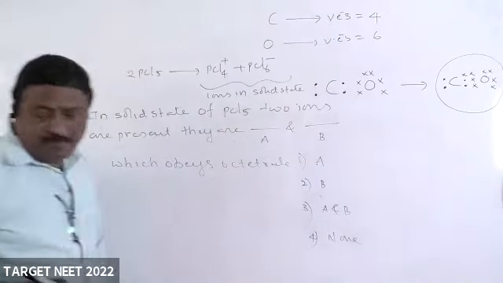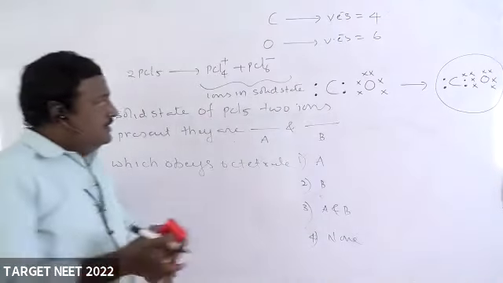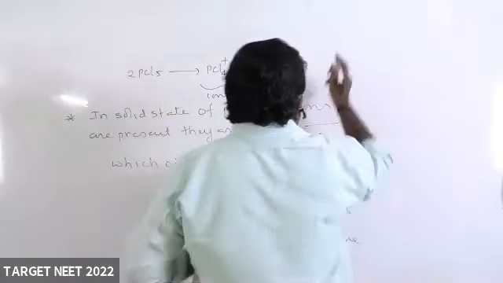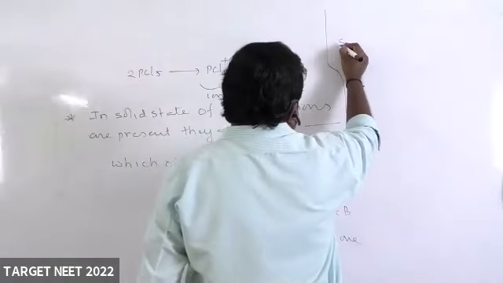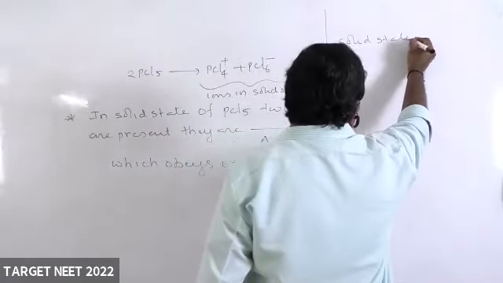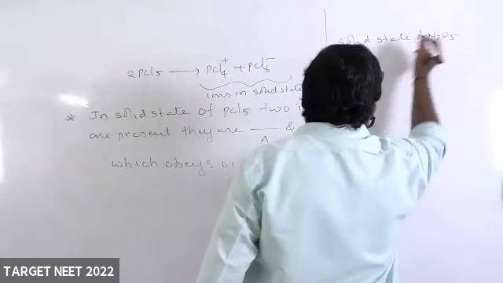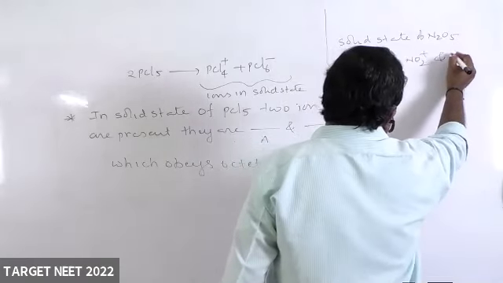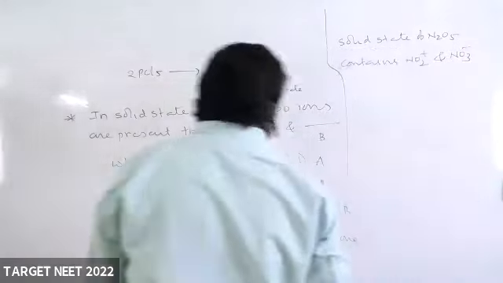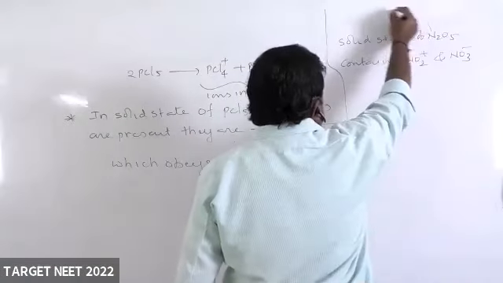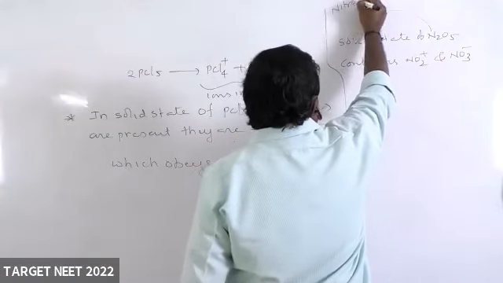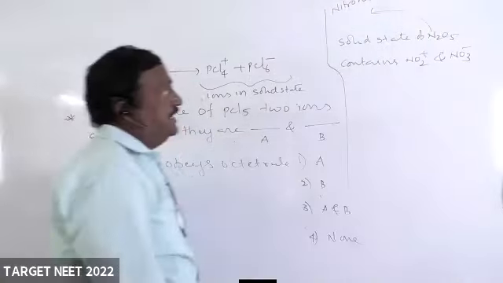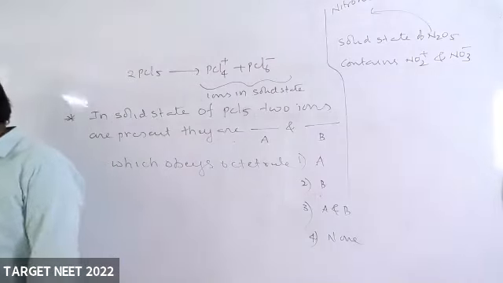One more question of this type is given in the case of nitrogen pentoxide. The solid state of N2O5 contains NO2 plus and NO3 minus. That's why in the solid state it is called nitronium nitrate. Nitronium nitrate, the solid state of N2O5.